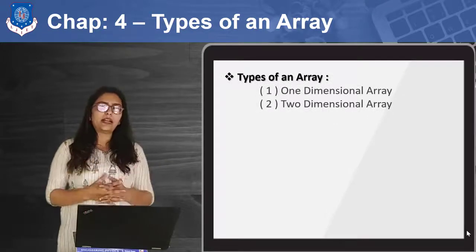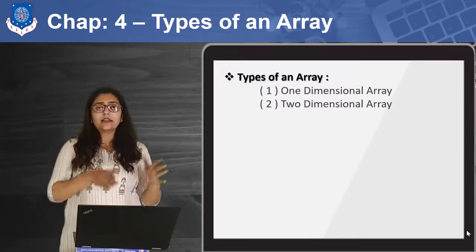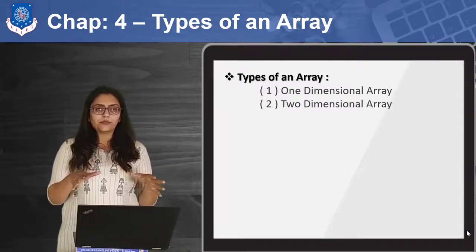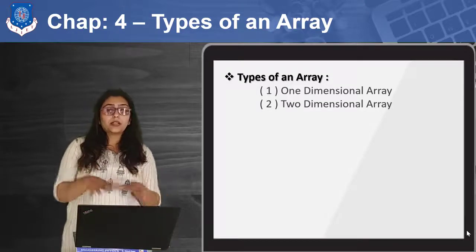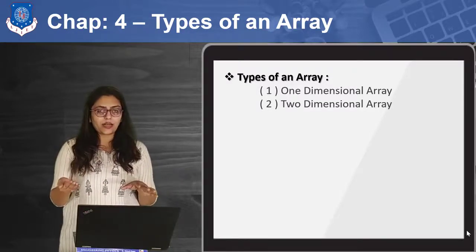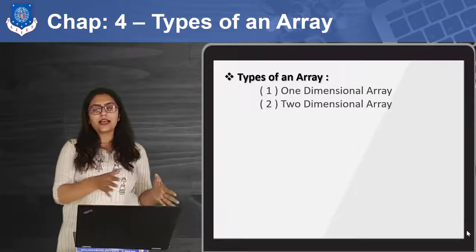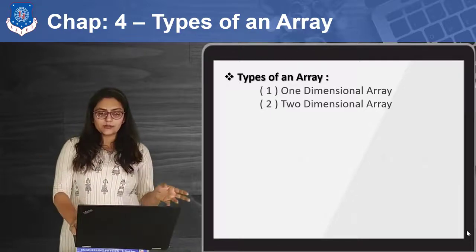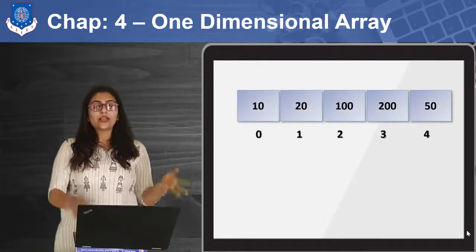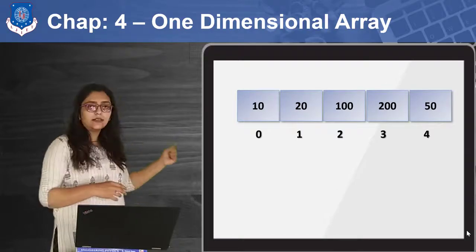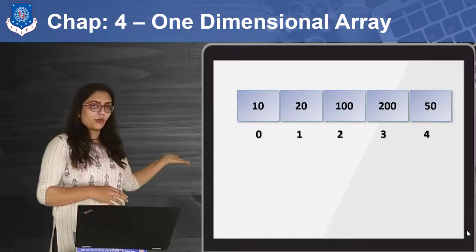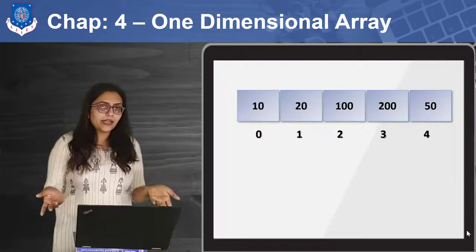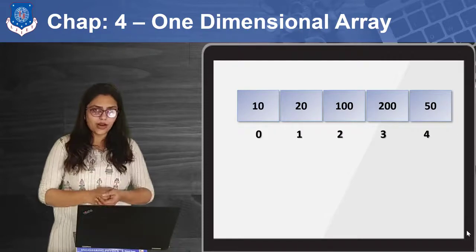Now basically how many types of arrays are available? Basically one-dimensional and two-dimensional arrays are the ones mostly used. But if someone asks you about a multi-dimensional array, then you can describe a two-dimensional array as a multi-dimensional array as well. In a one-dimensional array you just need a single index to identify one particular value. So if I say A of 2 over here, then 100 will be identified, right? A single value can be identified uniquely.